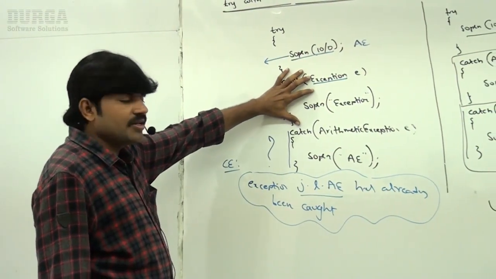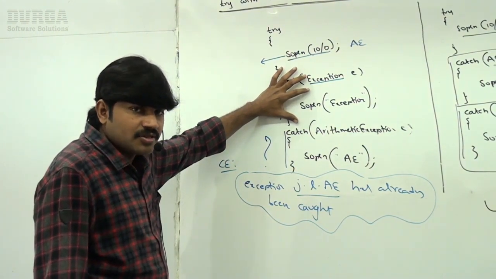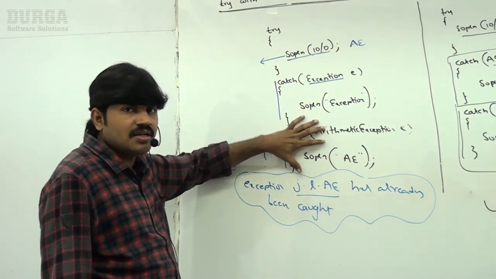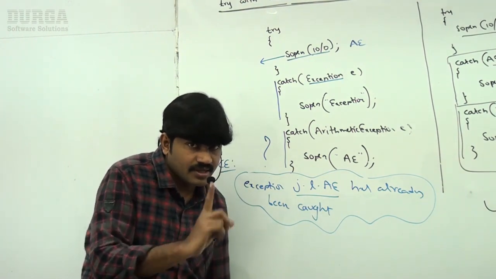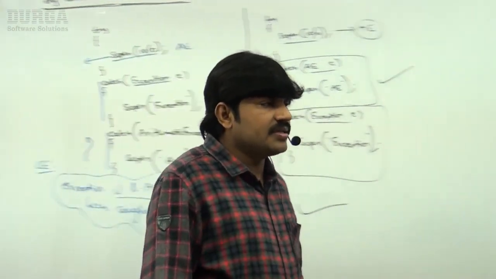But here, have you observed? Everything is going to be handled here only, including arithmetic exception also, so when will this one get the chance? So no chance at all. That's why we are going to get an error by default.